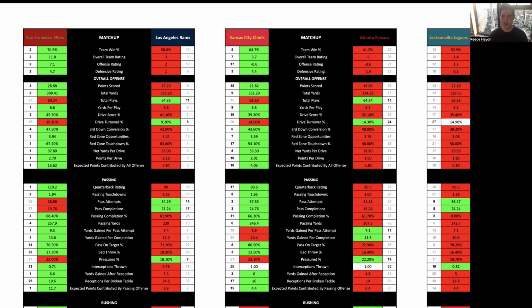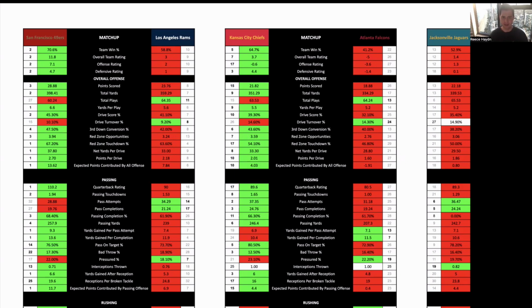With Pacheco out, Justin Steele comes in. He should be okay against this Atlanta rush defense. I think he's played 2 games so far, had limited attempts in both games, and hasn't really made many yards. But against this defense, it should be okay. And realistically, with Pacheco out, Patrick Mahomes doesn't have a super reliable running back, which should put the ball in his hands more often, which against Atlanta probably works out for the best.